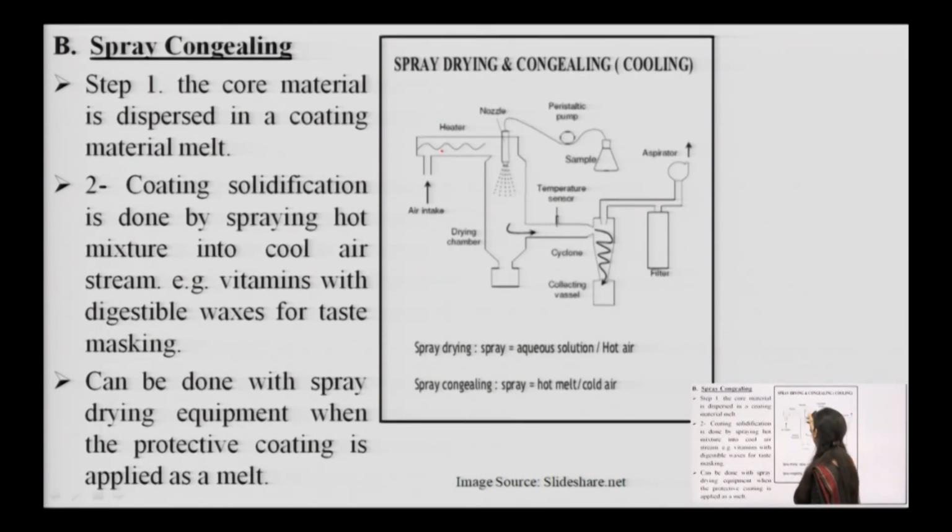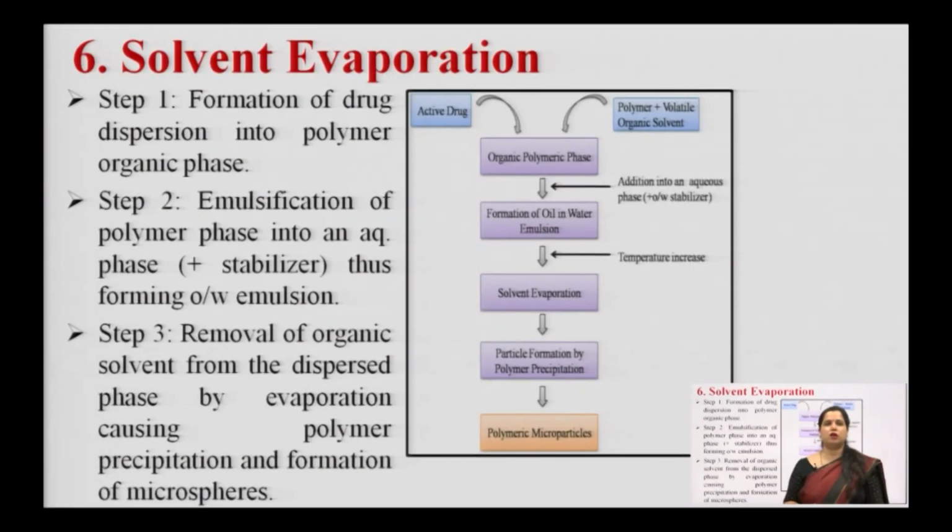Then the nozzle will be used for spraying the polymer solution onto the core, in this dry chamber. Using the cyclone separator we can separate out the suspended particles based on their densities through the system, right. The rest of the air can be removed through the aspirator and filtered particles can be separated out. So, this is the assembly of spray dryer and spray congealer.